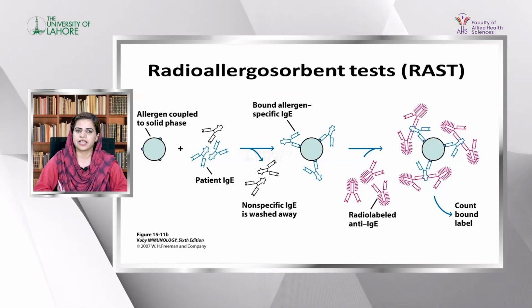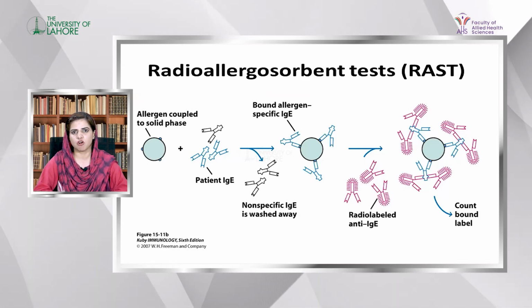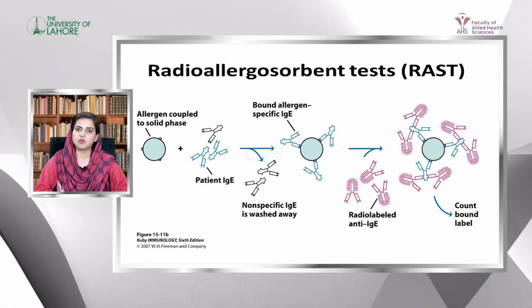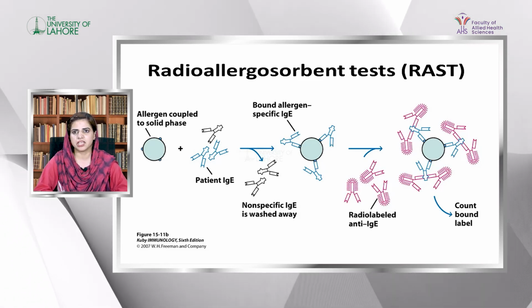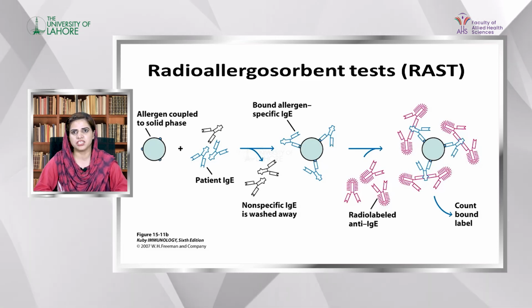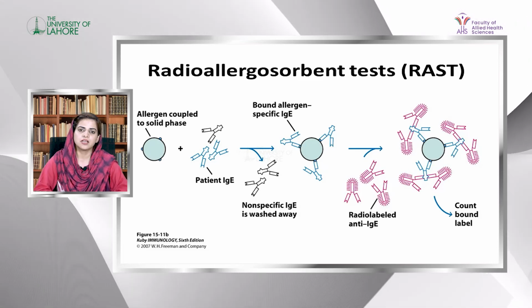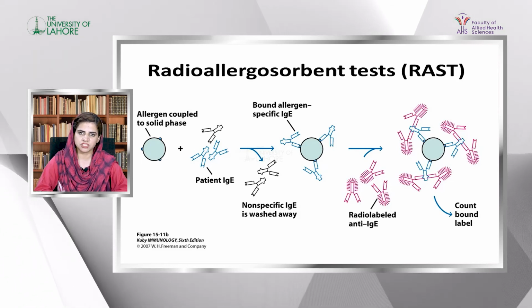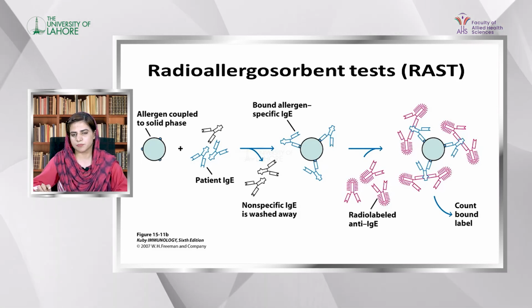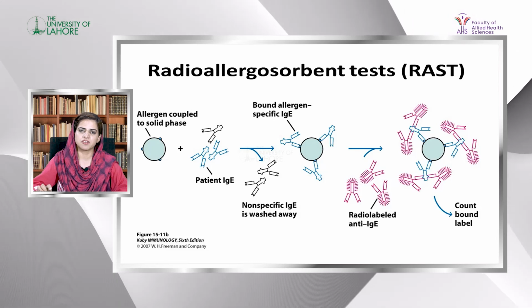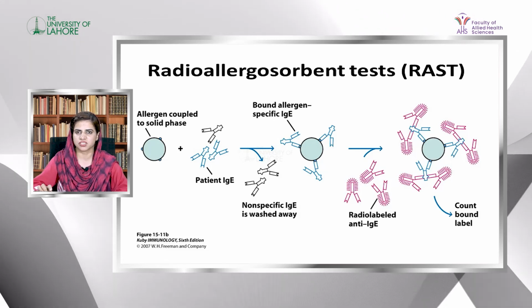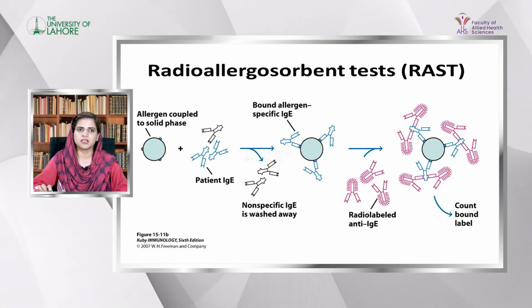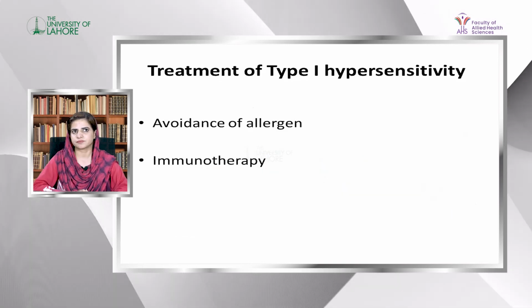After that, a second antibody, a radio-labeled anti-IgE antibody against human IgE, is added. If there is IgE attached to the solid phase, the anti-IgE will bind to that IgE, causing a positive reaction, and there is radioactivity. If there is radioactivity, that means a positive reaction has occurred. The ELISA method works on the same principle, but on a microtiter plate.